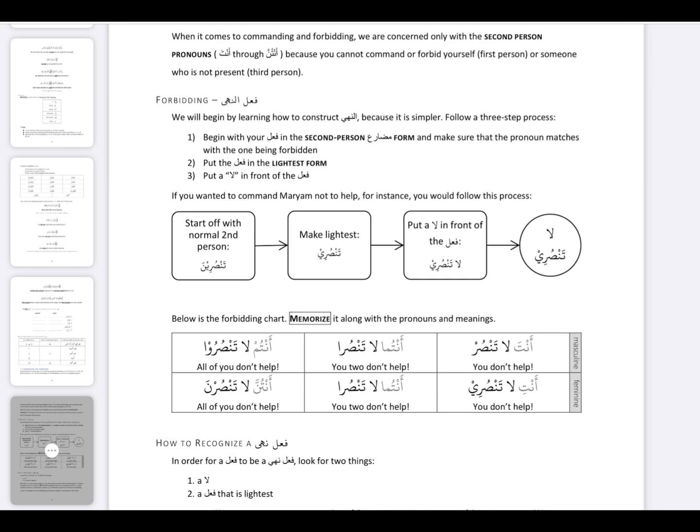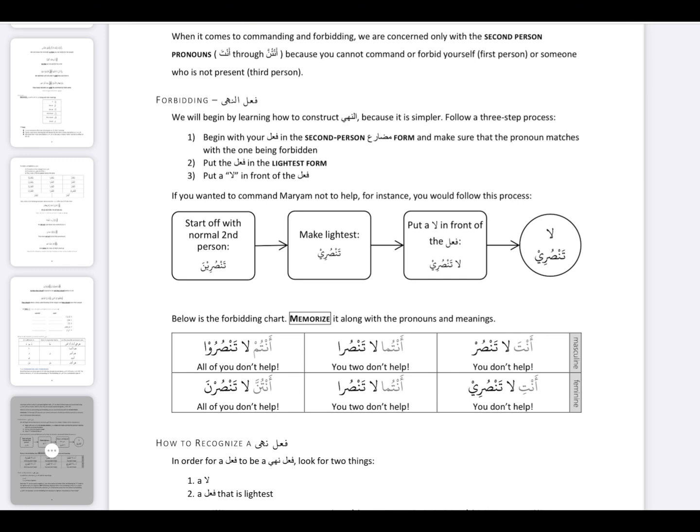So, fi'l amr and nahi. We will begin by learning how to construct a nahi because it is simpler. Follow a 3-step process. Begin with your fi'l in the second person mudari form. Make sure that the pronoun matches with the one being forbidden. Yes, make sure that you are using the anta form for a singular masculine and the anti form for a singular feminine, respectively.